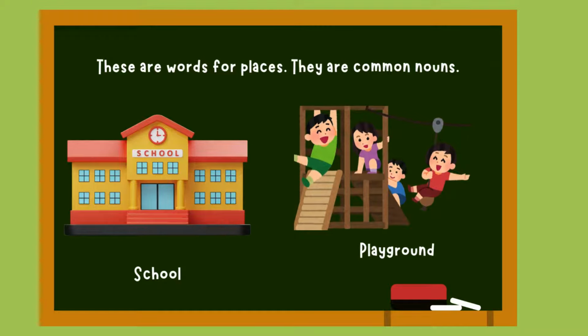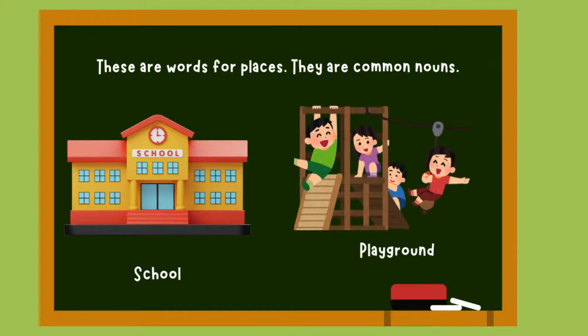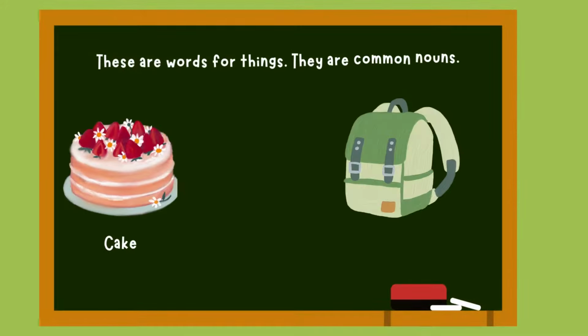Then there are some words for places like school, playground, park, hospital are the words for places. Also, there are some words we use for things, which are known as common nouns, like cake, bag are the common nouns.